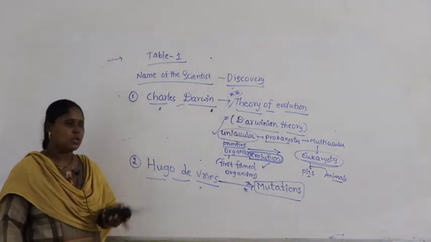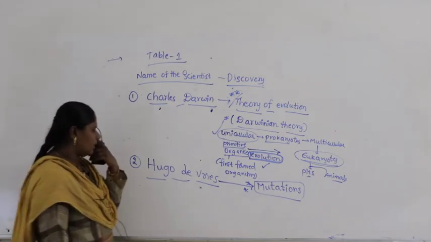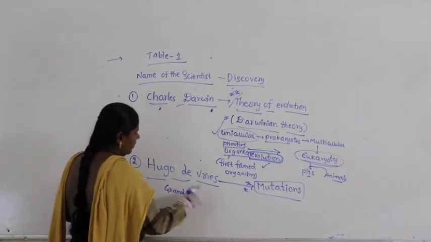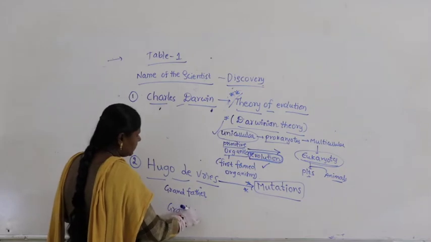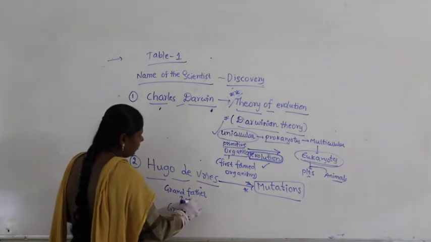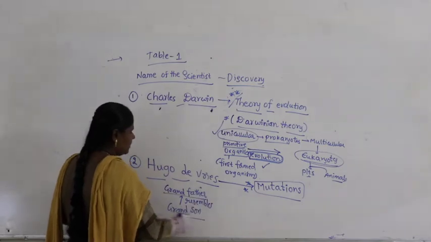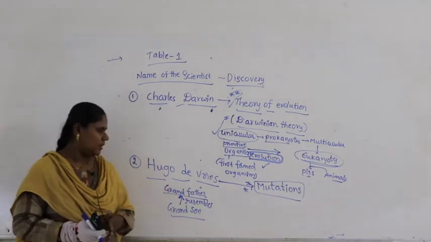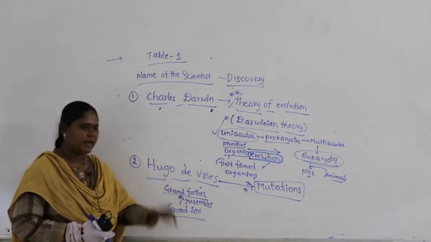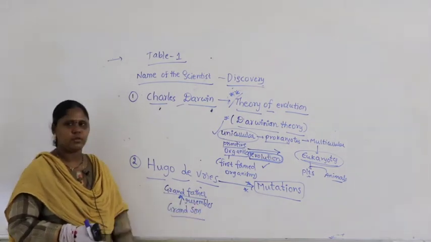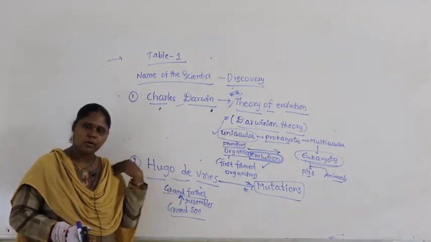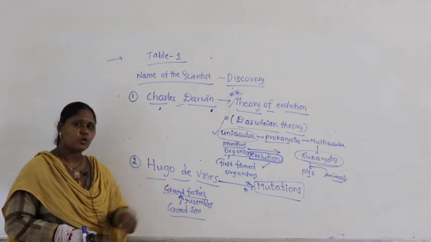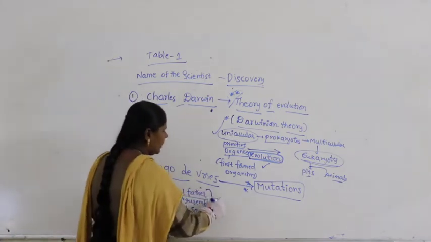Sometimes what happens, suppose a grandson resembles his grandfather. Generally in the family people will say, the grandson is looking exactly like his grandfather. Grandson resembles grandfather. So, the grandson may not look like the father, but he looks like the grandfather. If this is the case, then what do you call this? This is called inheritance.